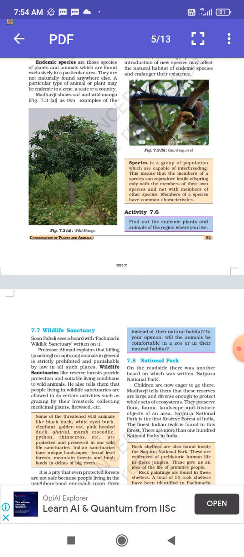It means the member of one species can produce offspring only with the member of their own species. A man will reproduce only with a man's species, a cow with a cow, a dog with a dog, not with other animals. And these members have some common characteristics. Okay, now come to the next.